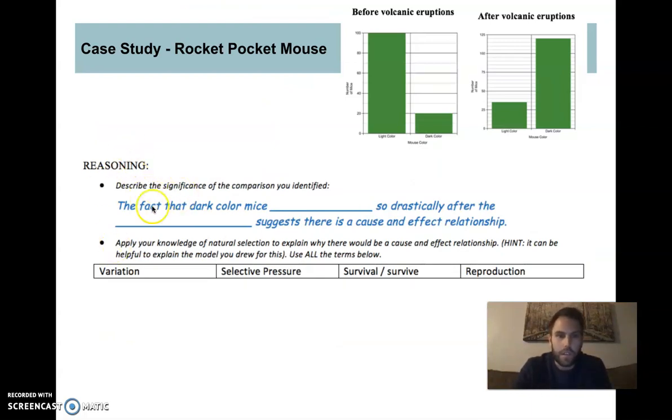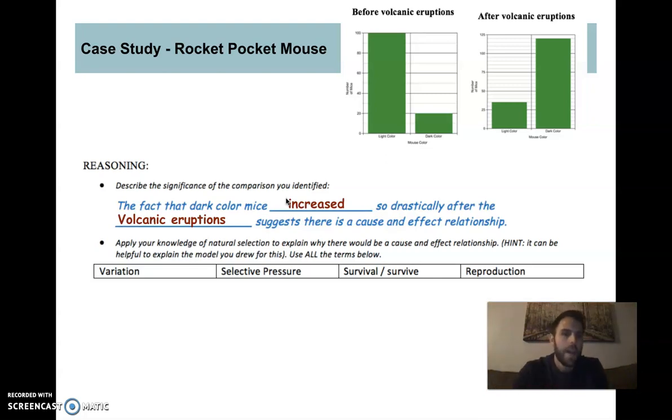So I gave you this little helpful template for you to begin your reasoning. So the fact that the dark color mice increased so drastically after the volcanic eruption suggests that there's a cause and effect relationship. All right. So notice how I said suggests. It doesn't necessarily prove it. It could have just been coincidence. But what we could do now is bring in our biological knowledge and say, no, this is how evolution works. This is how natural selection works, this is how the volcanic eruptions would have caused this.